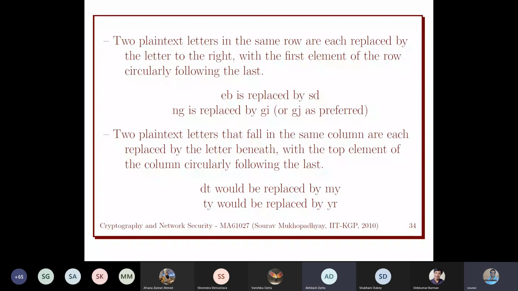How will we get to know whether we are decrypting from I or J, because they are in the same cell? Yes, that is the ambiguity there. In the ciphertext, I and J both will be replaced by the same letter.